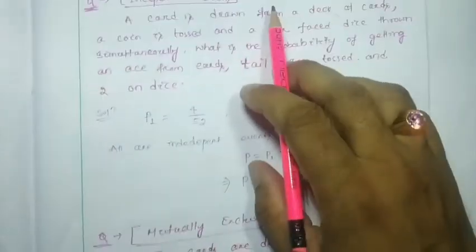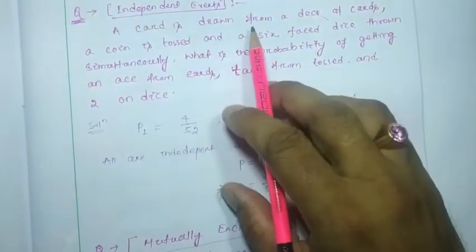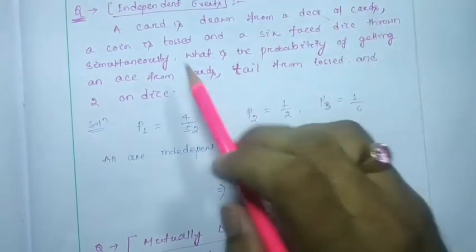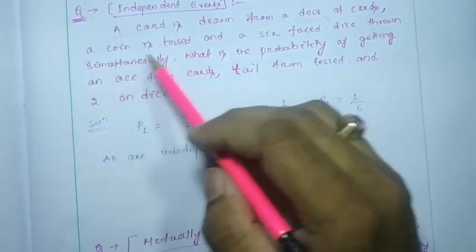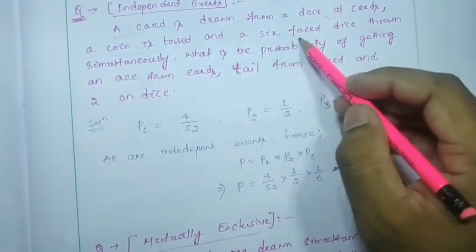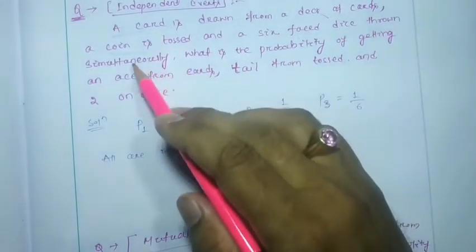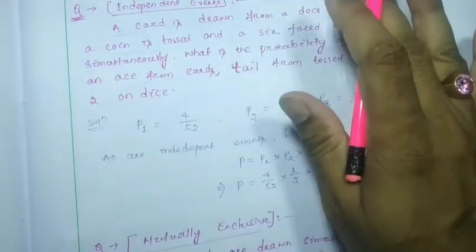For independent events, I am going to show you that a card is drawn from a deck of cards, only one card, a coin is tossed, and a six-faced dice is thrown simultaneously. So these three are completely different events.